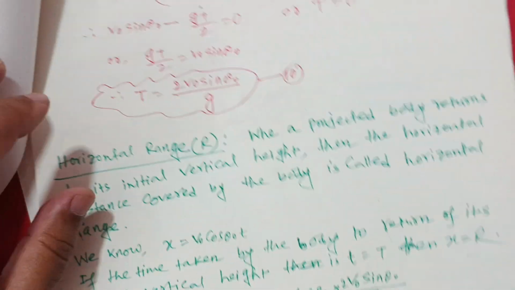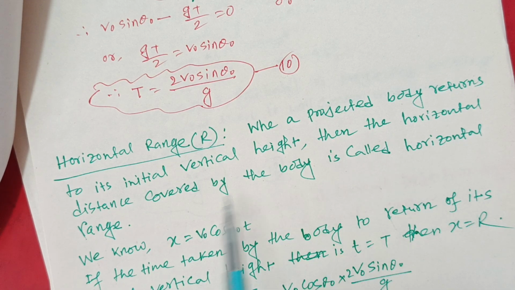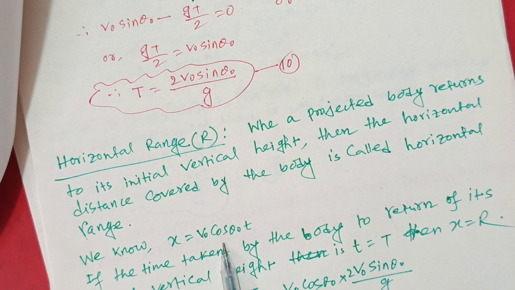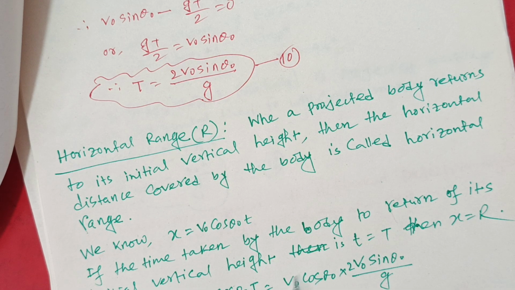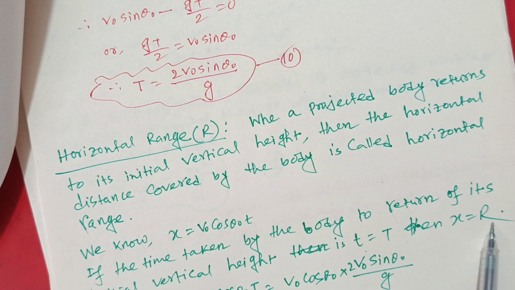So you can say when a projected body returns to its initial vertical height, then the horizontal distance covered by the body is called horizontal range. We know x equals v naught cos theta naught t. If the time taken by the body to return to its initial vertical height is capital T, then x equals R.